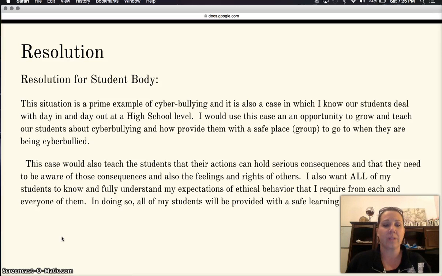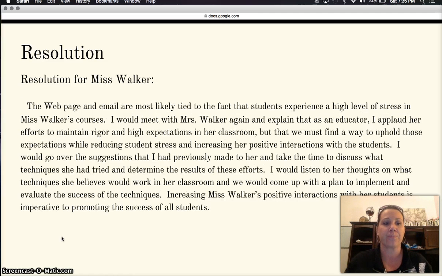I also want this to give an opportunity to express my expectations of ethical behaviors and what I require from each and every one of my students.